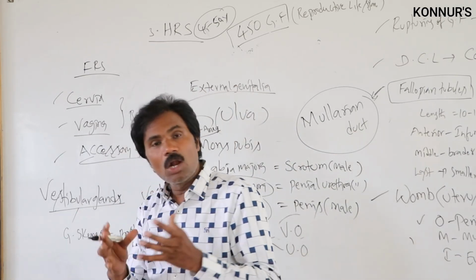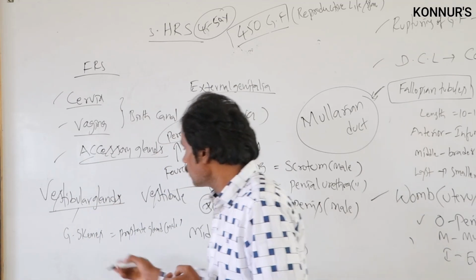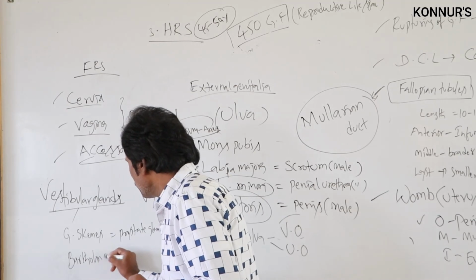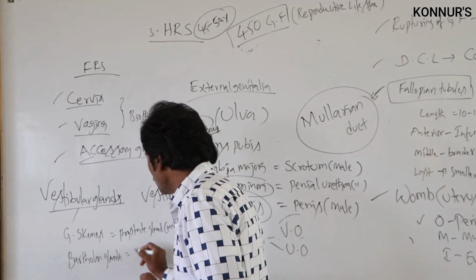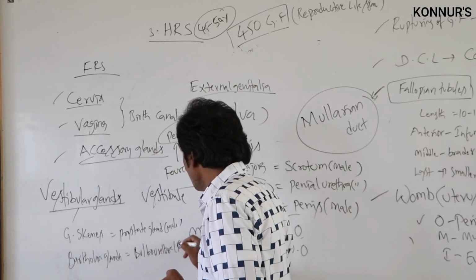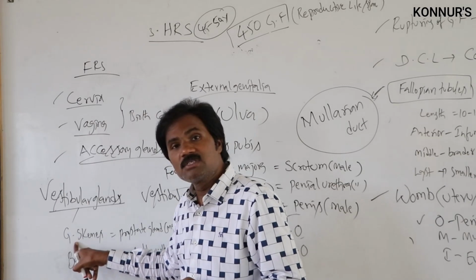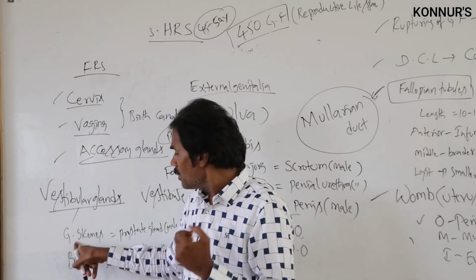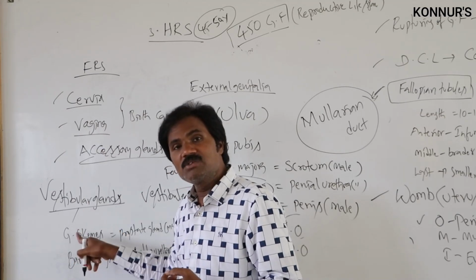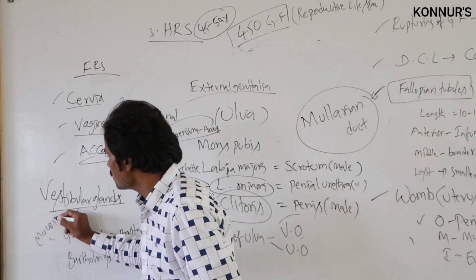Then the other one is larger, and that is the Bartholin glands. It is equivalent to the bulbourethral glands in the male. Bulbourethral is a larger one. But the glands of Skene, the paraurethral glands, secrete only mucin, only a mucus substance.